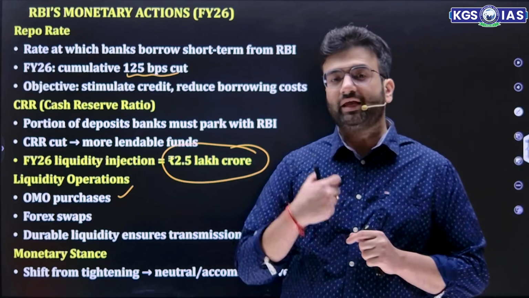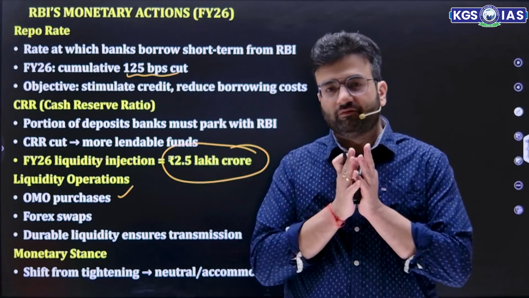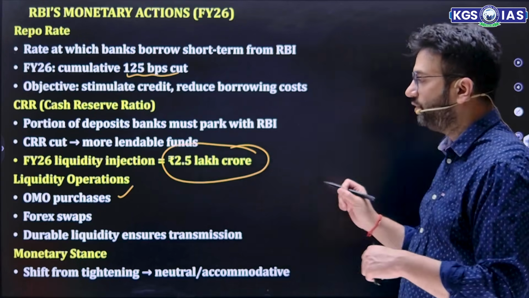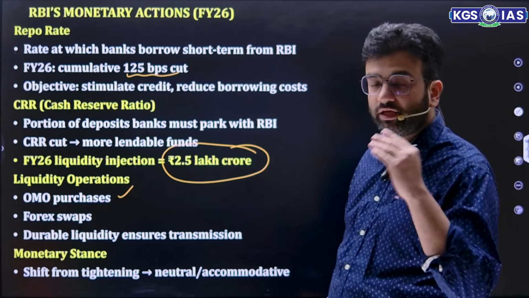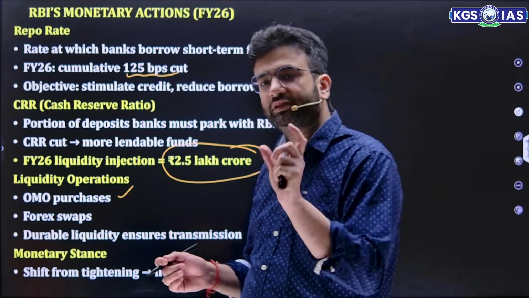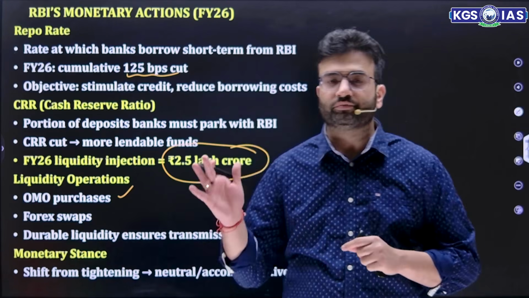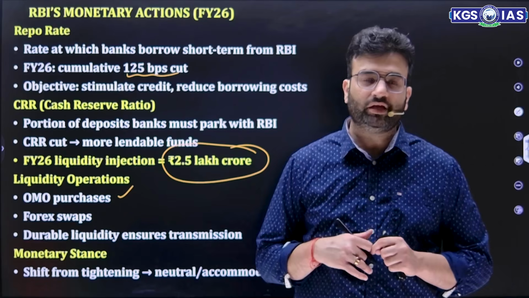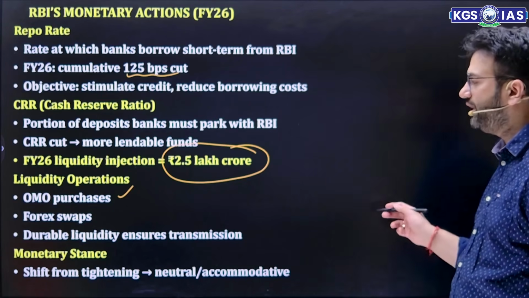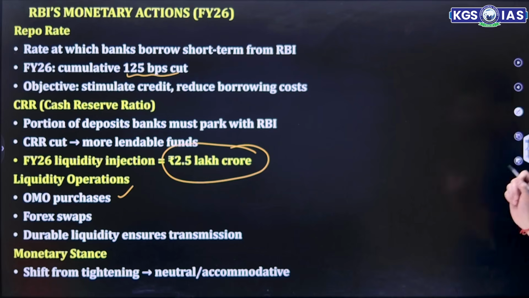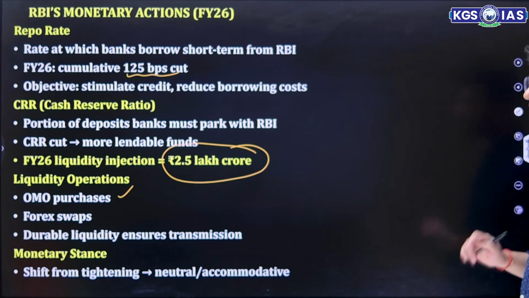So that means if they are buying it, they give the money to the people because they want spending to be enhanced. Forex swap is being done if, suppose, the dollar keeps on mounting, keeps on increasing, then RBI with commercial banks does the swap transaction, gives them dollars, buys the rupee, on the condition that they will exchange it again. Then durable liquidity ensures transmission. So the monetary stance has basically shifted to neutral and accommodative.